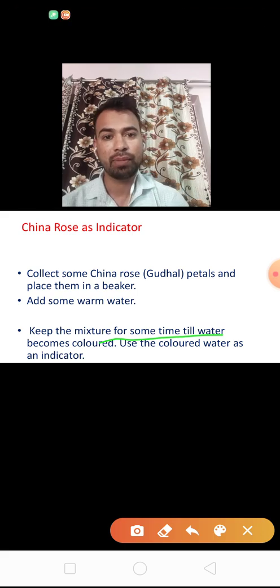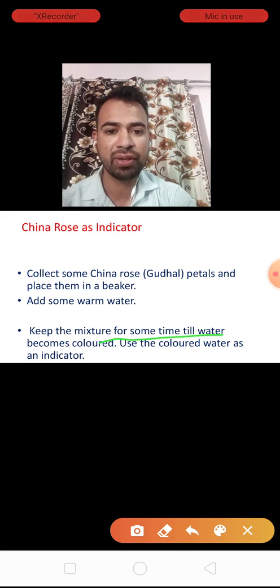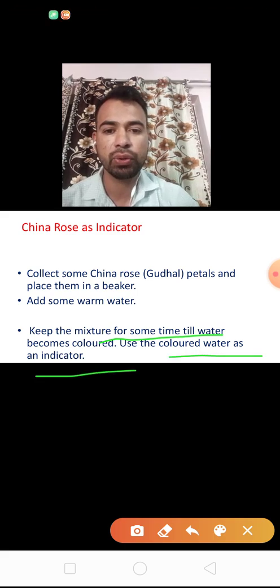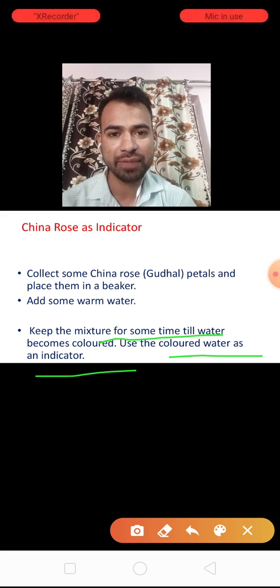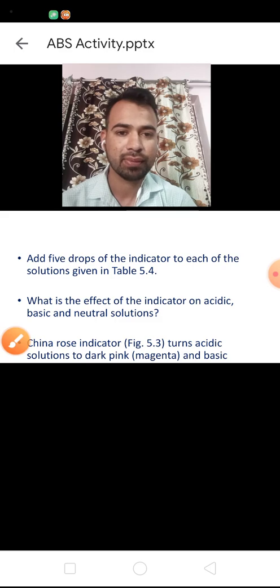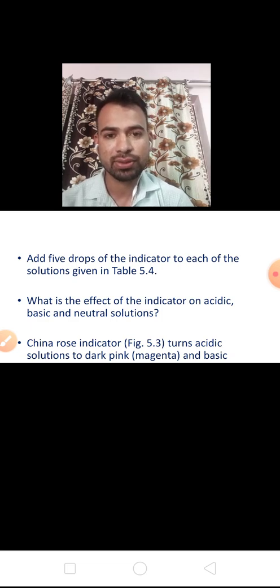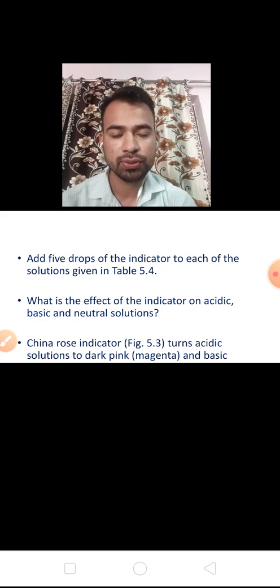Then this colored water we can use as an indicator. Now, in NCERT we have table 5.4, in which some testing solutions are listed. We'll test the China rose indicator on those solutions.